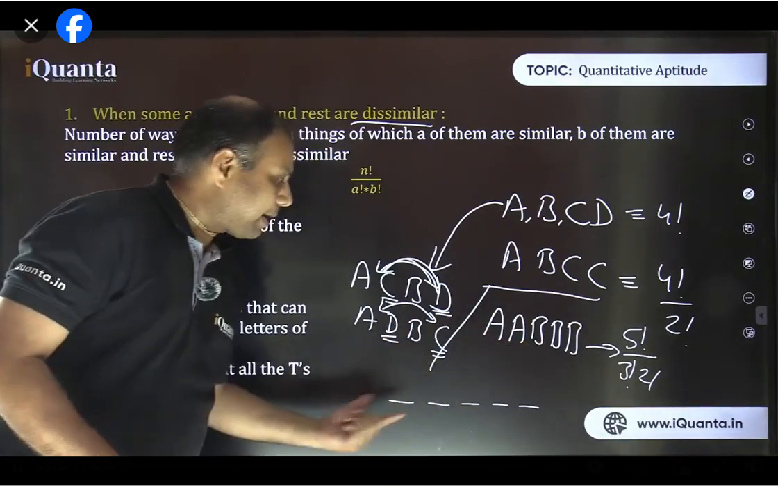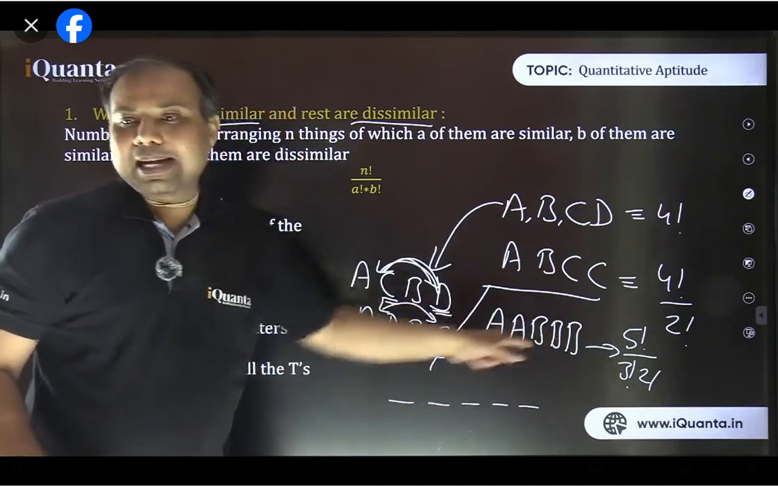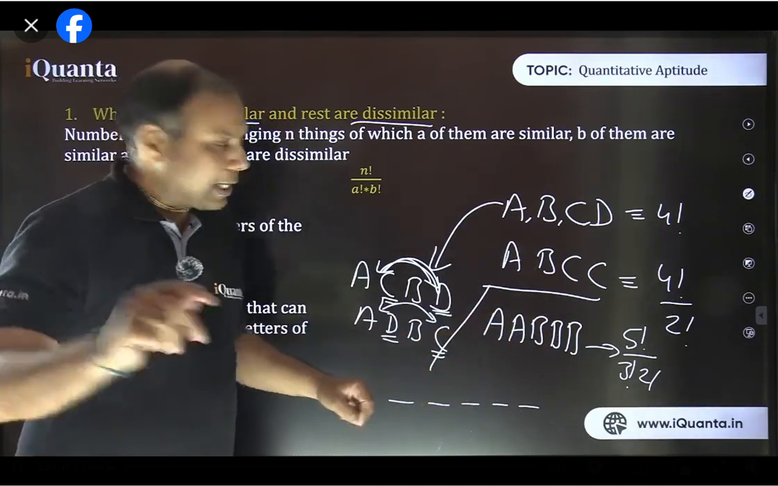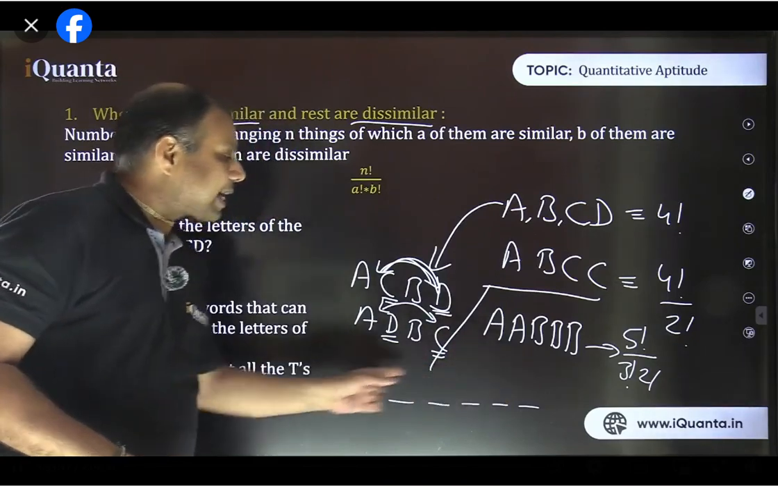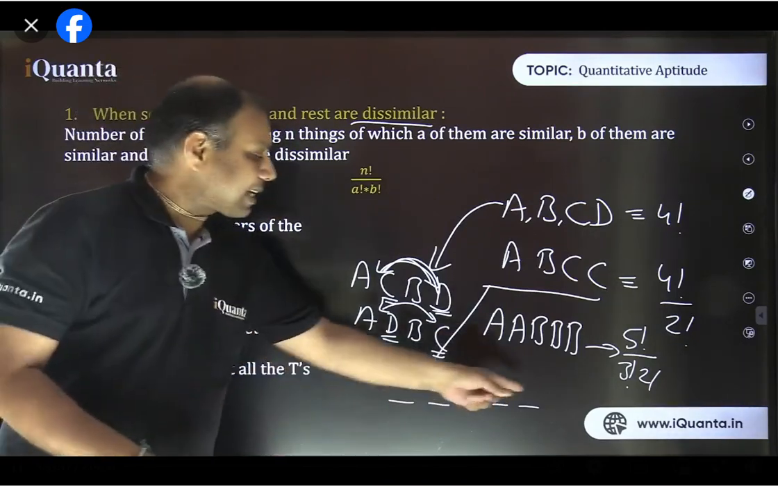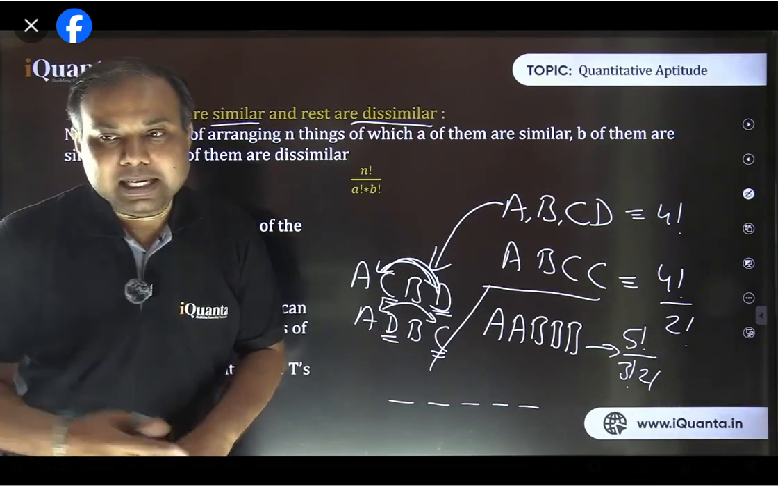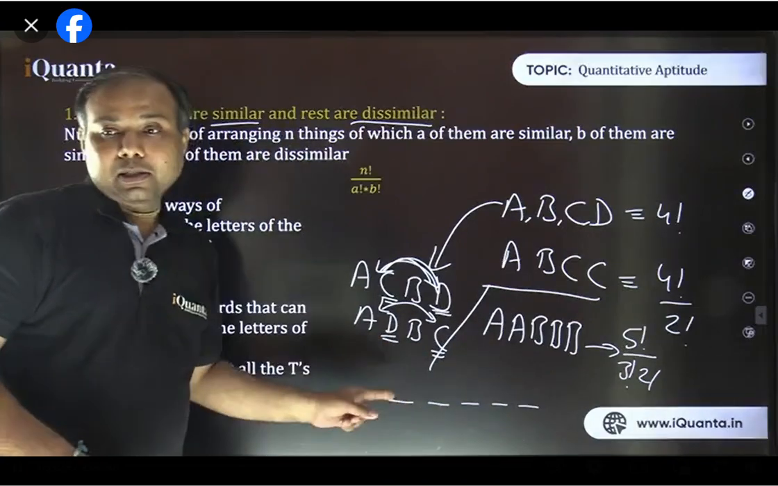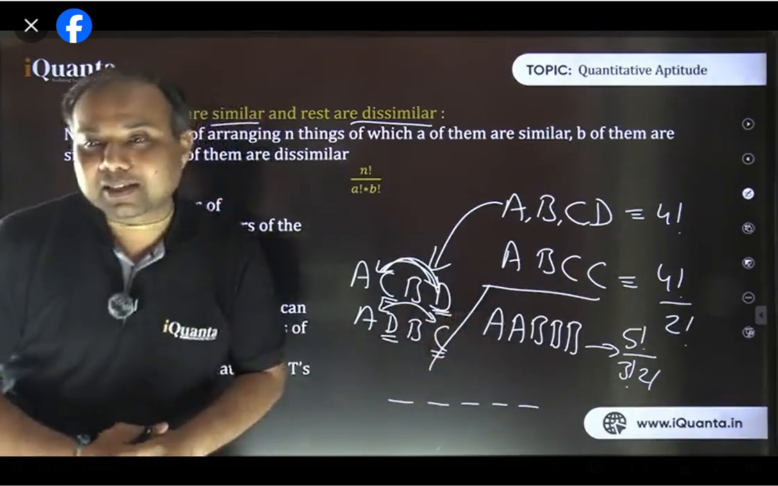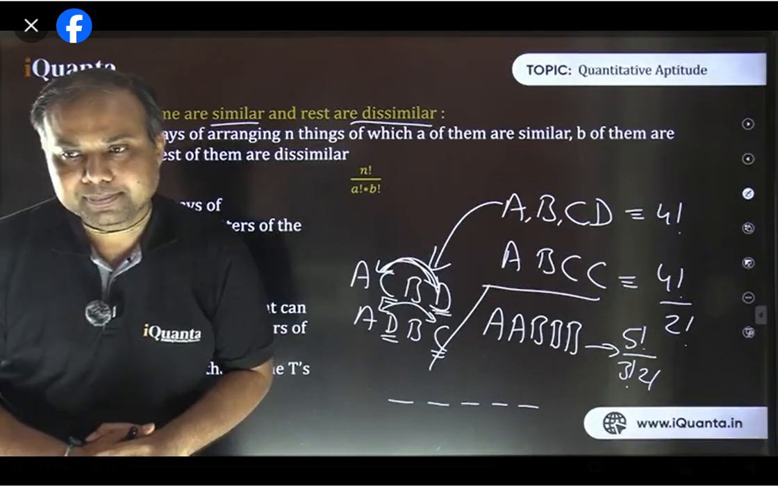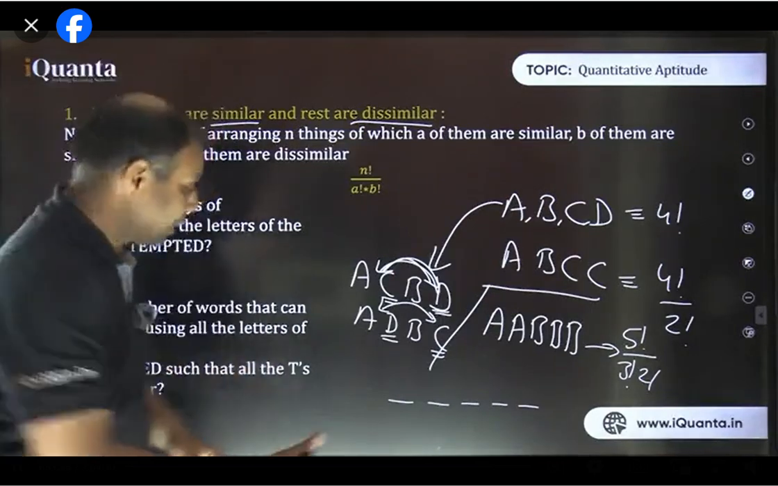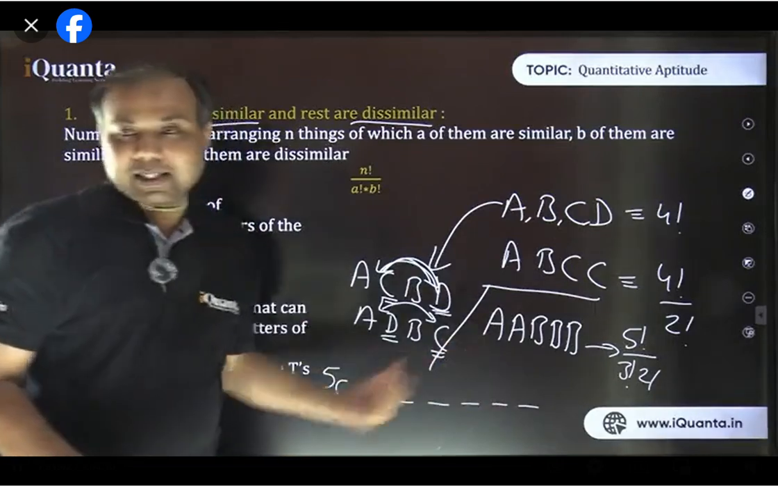So these are 5 places at which we need to place these 5 letters, A, A, B, B, B. Now, at which 2 places can I place the 2 A's? In how many ways can I select the 2 places where to put the 2 A's? Tell me the answer. Yes, 5C2. Good. So in 5C2 ways, I can select the 2 places.